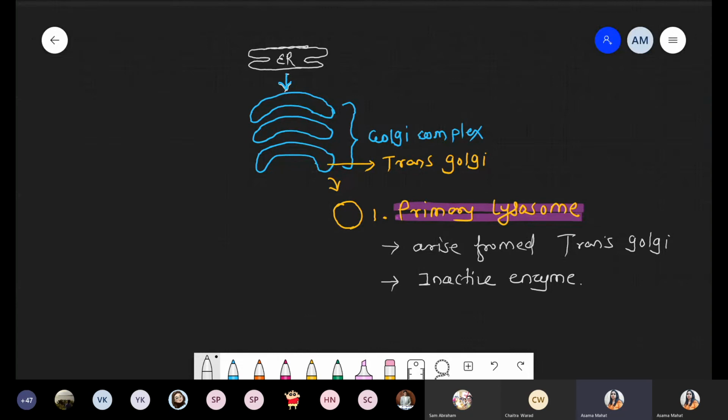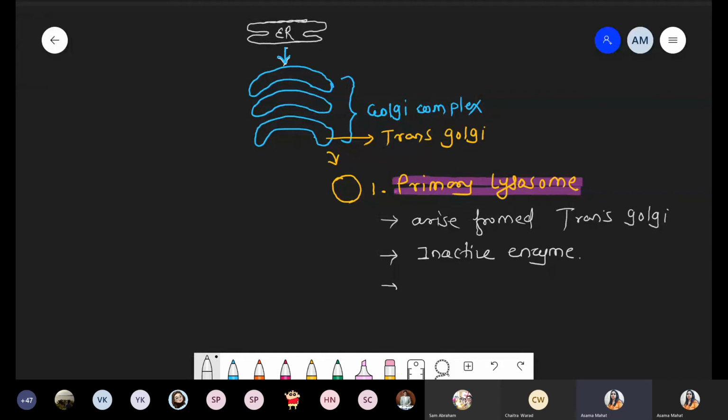So what will the pH of the Golgi be? The pH is neutral. That's why the primary lysosome has, as the third point, a pH of approximately 7. Okay, so this is some information about the first type.